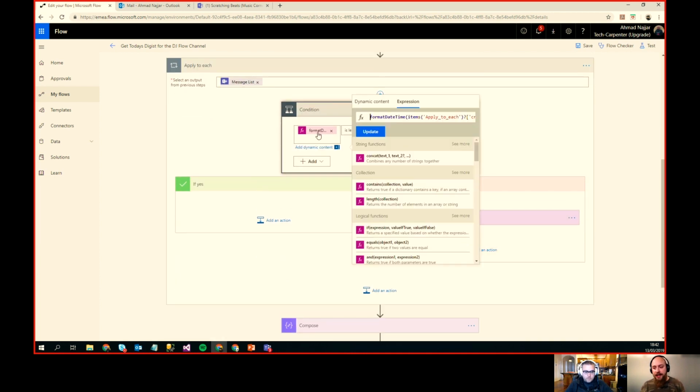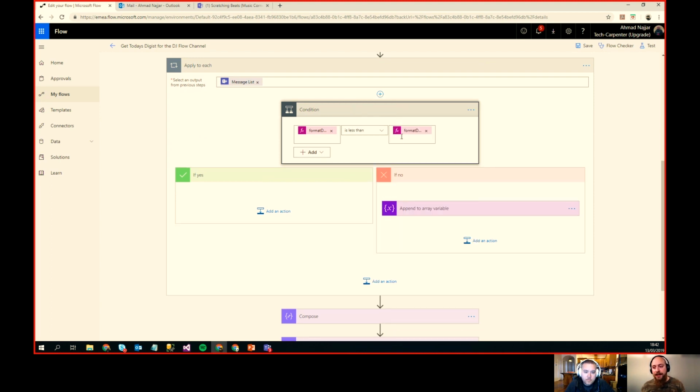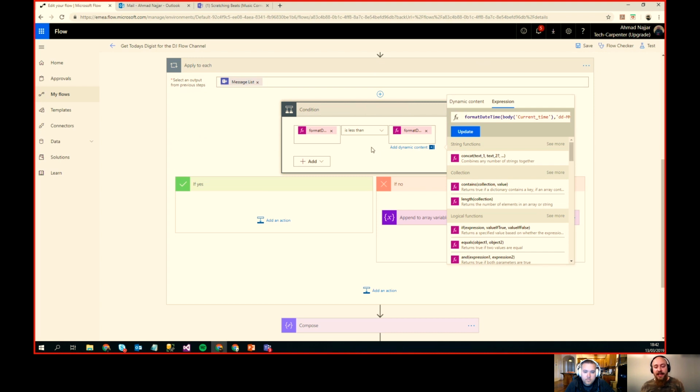The condition is checking if the created date time for the message is less than today's date. If it's less than today's date, I don't want it. But if it's over today's date, and definitely it's not going to be tomorrow because you're not going to be posting something for tomorrow, so it's definitely going to be today, right?